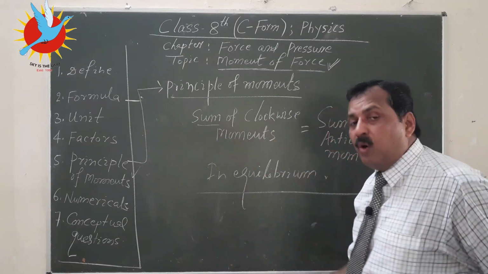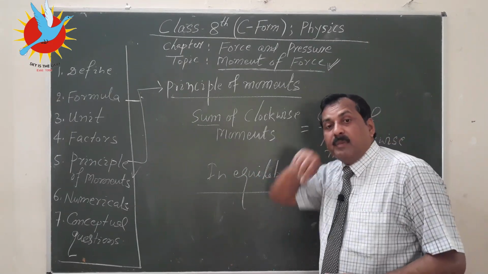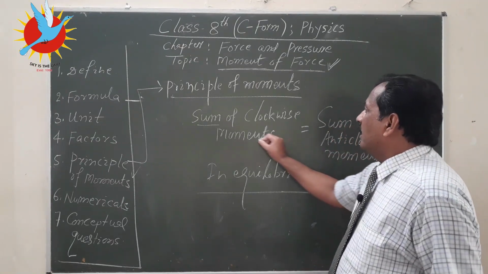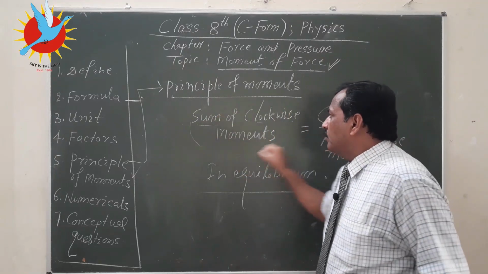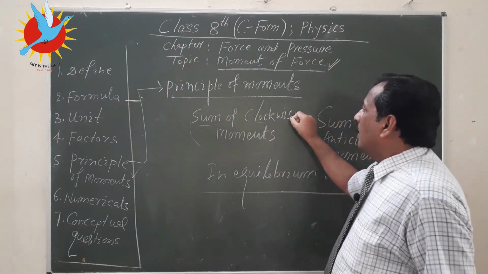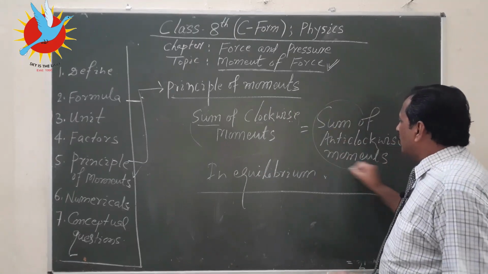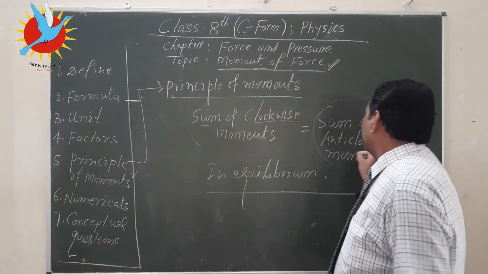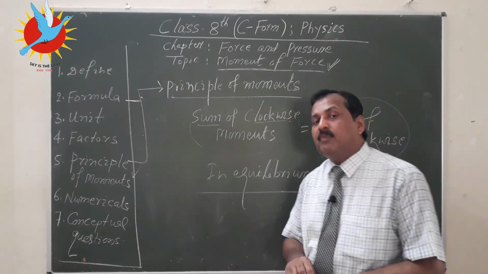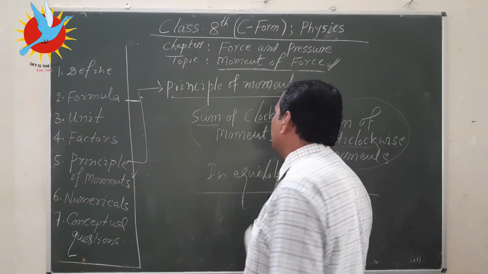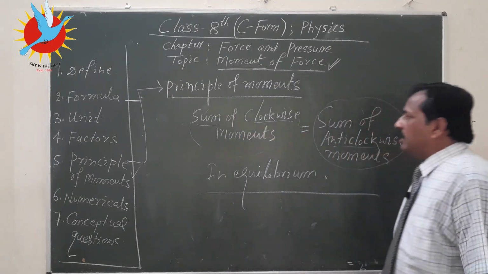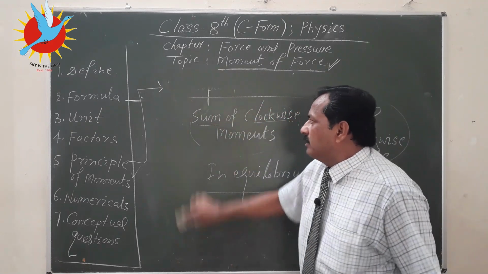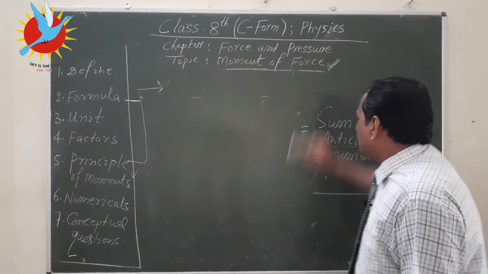If there are many moments of force, meaning many forces and many distances, and if they are clockwise, then the total clockwise moment is equal to the total anti-clockwise moment. There are two terms, clockwise and anti-clockwise. How to identify which moment is clockwise and which is anti-clockwise? I am taking an example, and I hope you will understand.